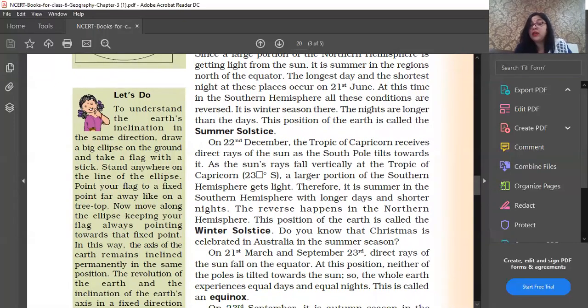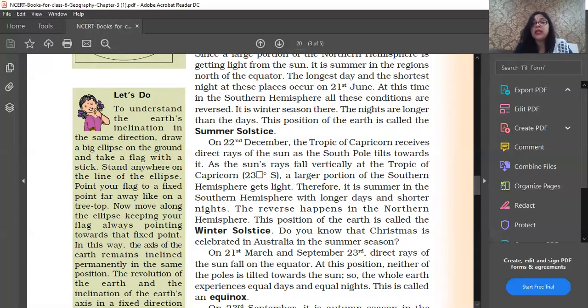Do you know that Australia celebrates Christmas in the summer season? We have winters in India when we celebrate Christmas, but in Australia they have summer because of the winter solstice. So this is your summer and this is your winter. I hope it is clear.